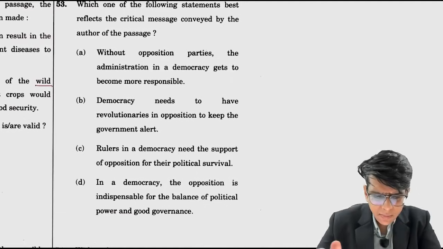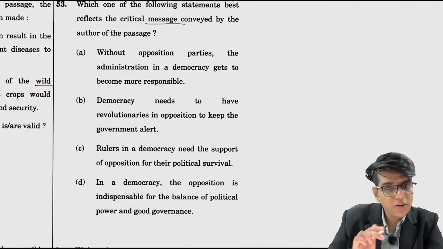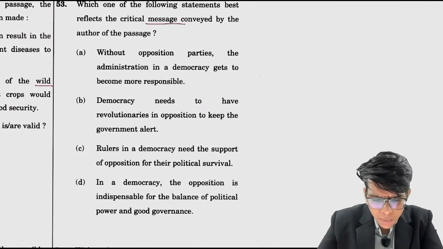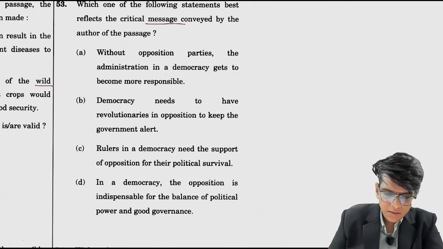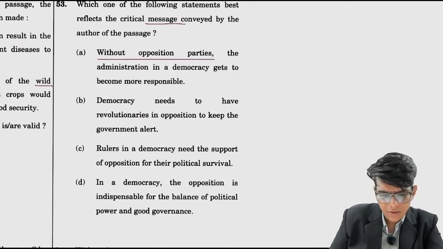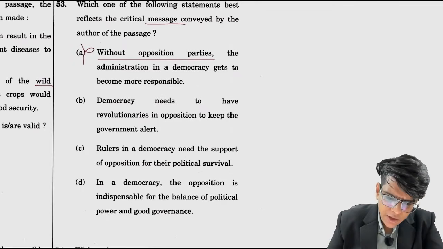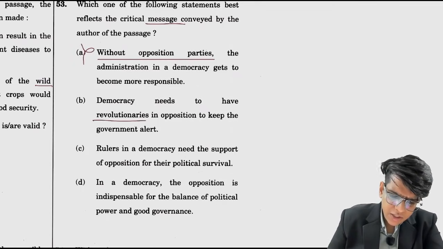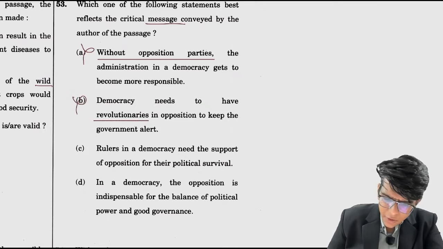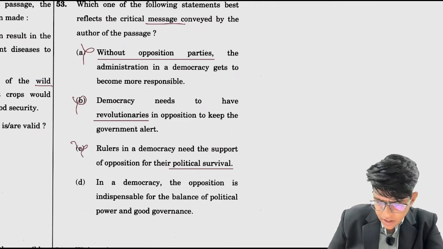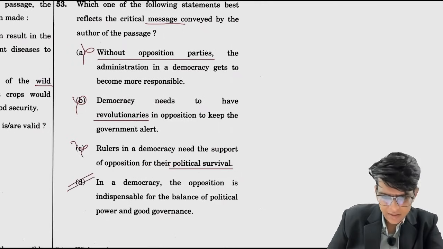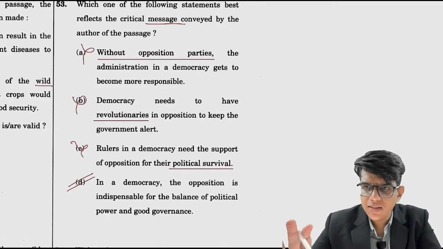Which of the following statements best reflects the message conveyed by the author of the passage? Without opposition parties, the administration in a democracy gets more responsible. Without opposition parties ऐसा होगा कि नहीं, both are required. Democracy need to have revolutionaries होने चाहिए? No. Rulers in the democracy need to support the opposition for their political survival. Political survival के ऊपर कोई question नहीं है. In a democracy, the opposition is indispensable for the balance of political power and good governance. Right? Correct. They are trying to make this point.